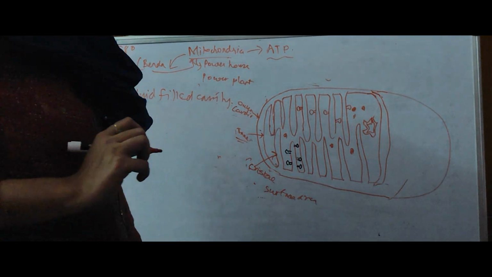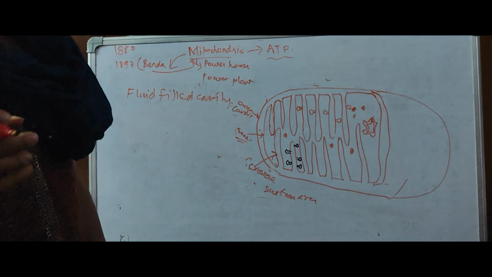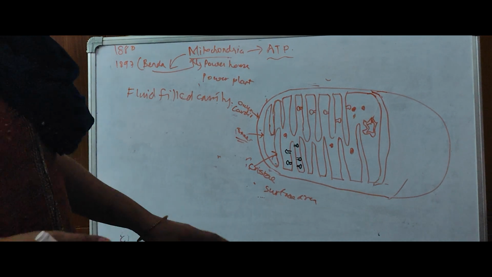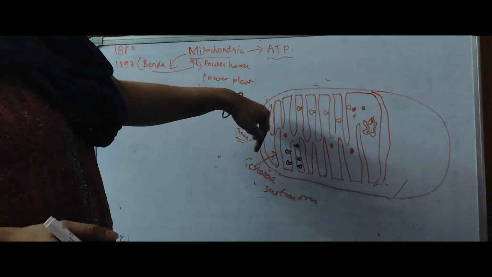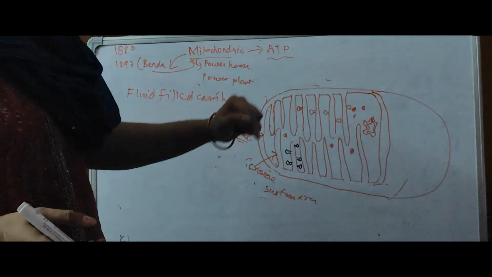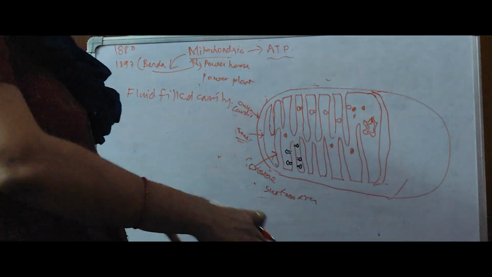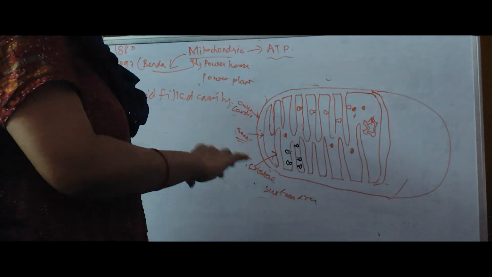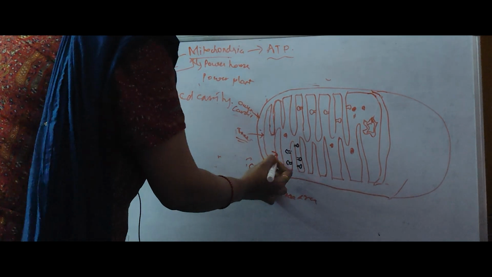What kind of activity? They want to accommodate lots and lots of protein. So they need a larger area, and for this they infold the inner membrane, so that more and more protein can be located on this inner membrane.